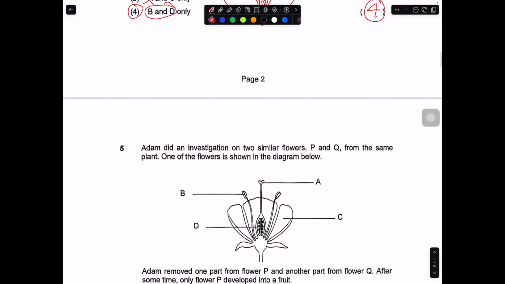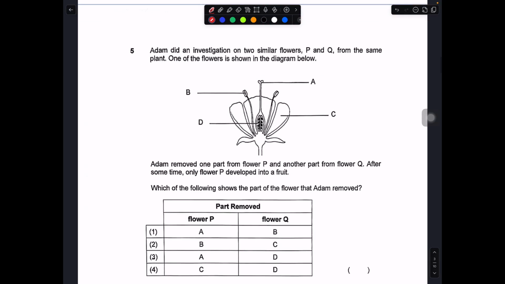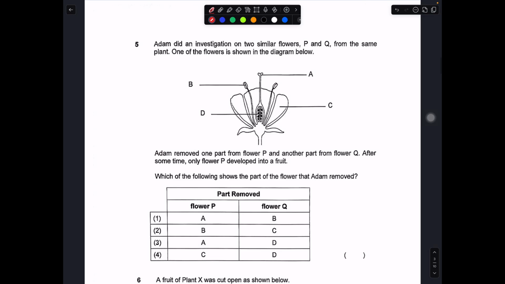Okay, so let's go on to question number 5. Adam did an investigation on 2 similar flowers, P and Q, from the same plant. One of the flowers is shown in the diagram below. Adam removed one part of P and one part from Q. After some time, only P developed into a fruit. Which of the following shows the part of the flower that Adam has removed?